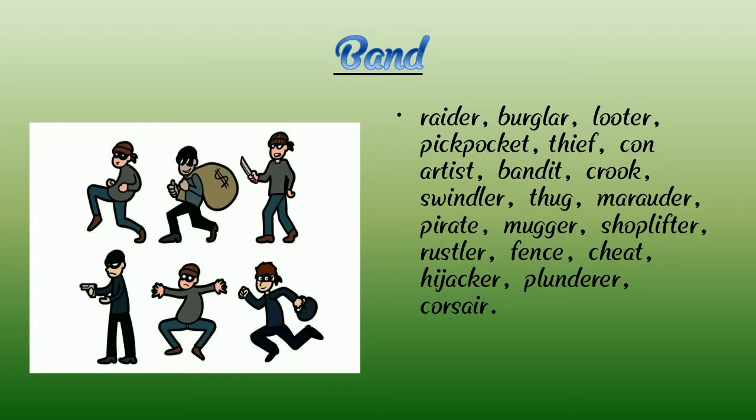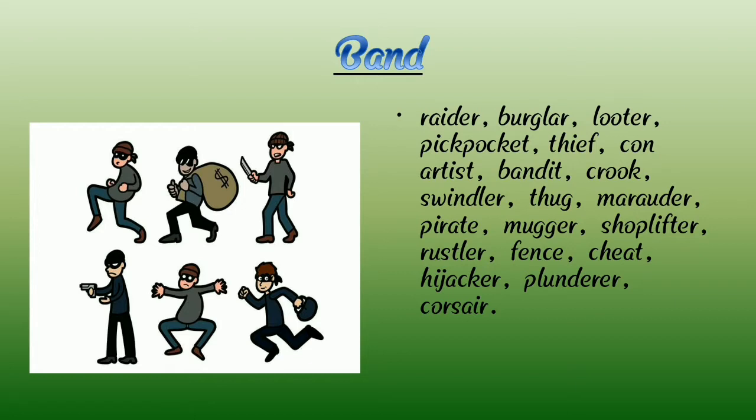Also we can call it a pickpocket, a thief, a con artist, a crook, and also a thug, a murderer, and various types of cheater and various types of names. So the group of robbers is called a band. So children, you all understand about a group of robbers called a band.